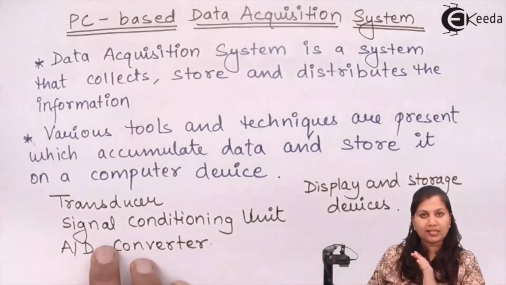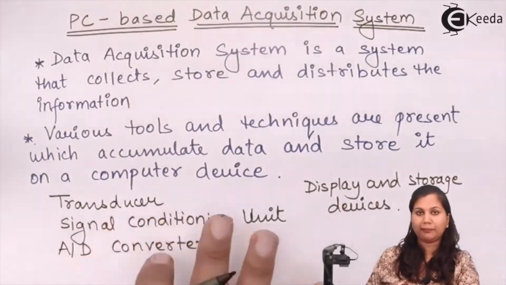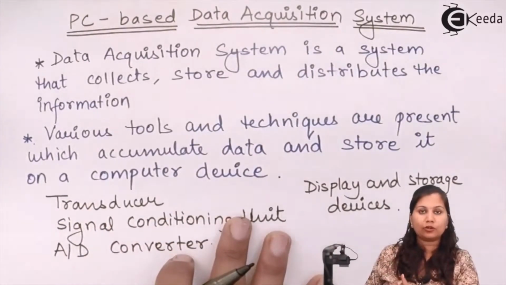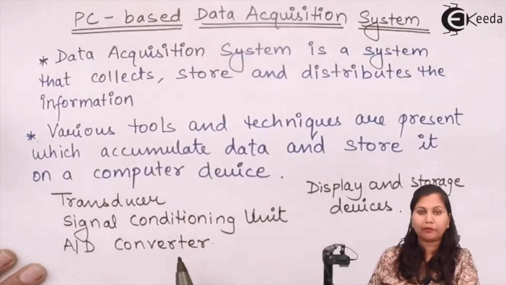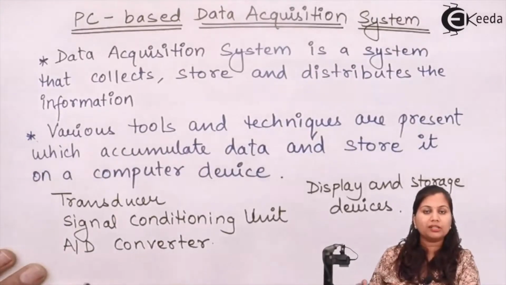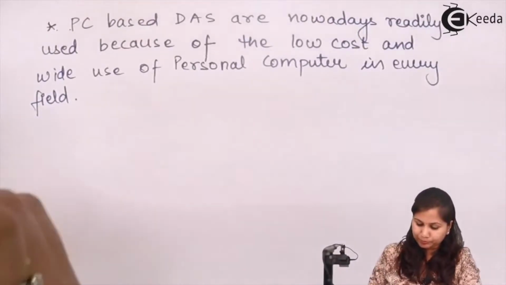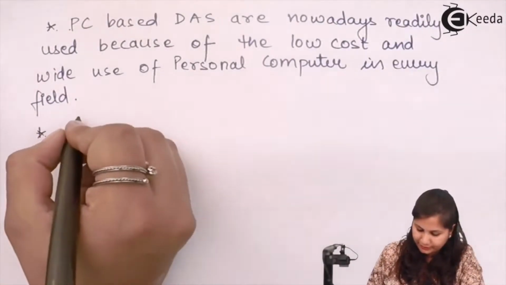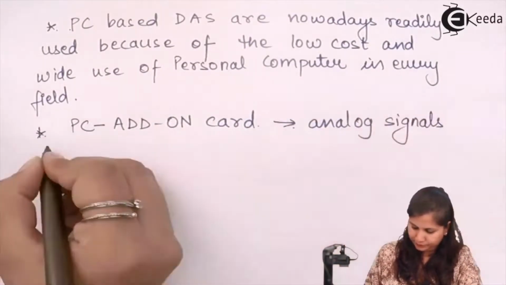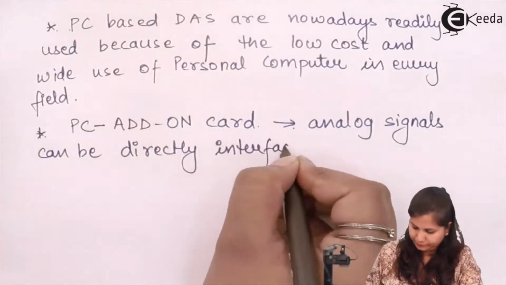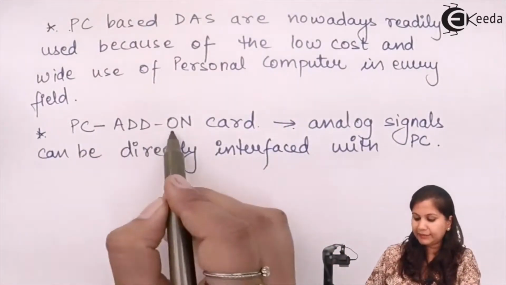Okay, so there are some manufacturers which are trying to make the transducer output compatible with the PC, so that the output of the transducer can be given to the PCs and the PC can perform the processing of the signal. Okay, the processing part can be done by the PCs. So for that there is a card which is called the PC add-on card.